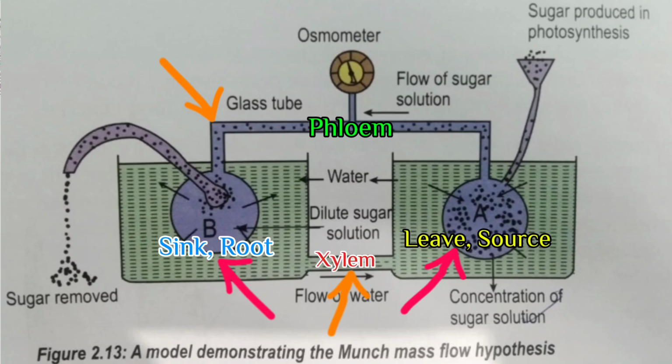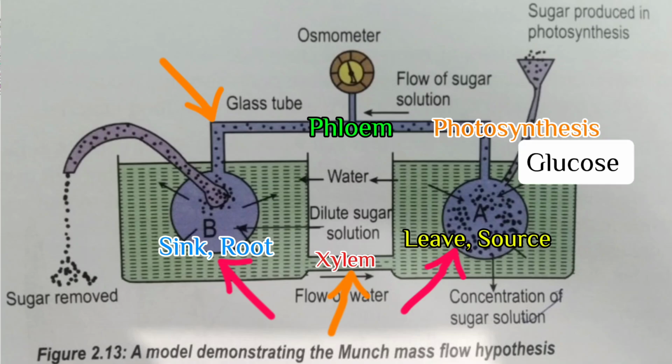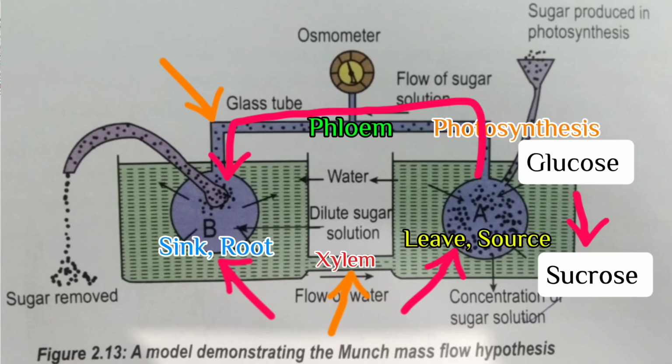Photosynthesis takes place in the leaf. Photosynthesis produces glucose, and glucose is food for the growth and development of the plant. The glucose will convert into sucrose, and the sucrose is translocated to the root. Sucrose is transported by phloem to the root.